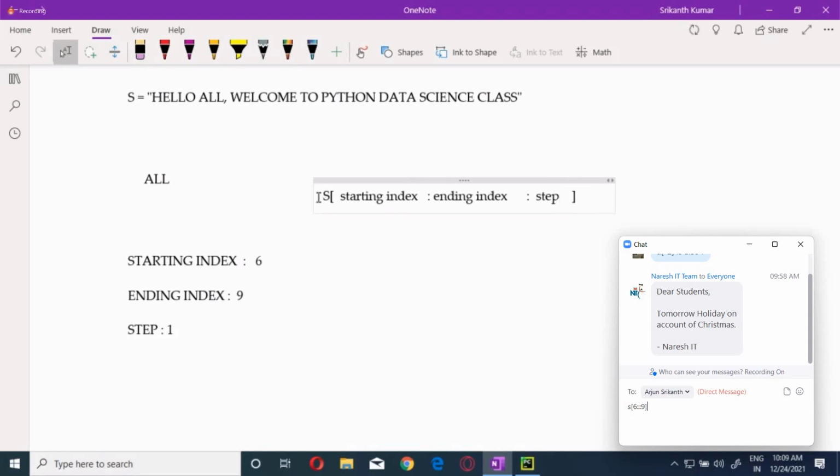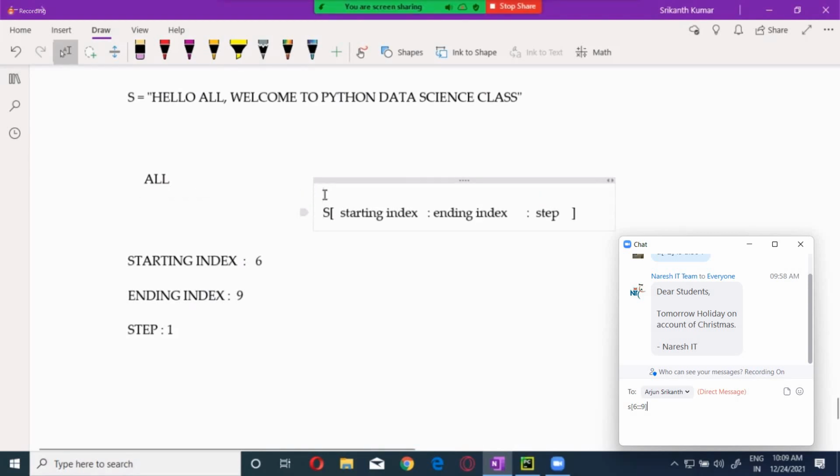Before, when you were doing indexing, inside the square brackets I was giving 4 and I was getting O. Now, I don't want a single value. I want a multiple substring. So the starting index is 6 and the ending index is 8, so I will give one number more, that is 9.